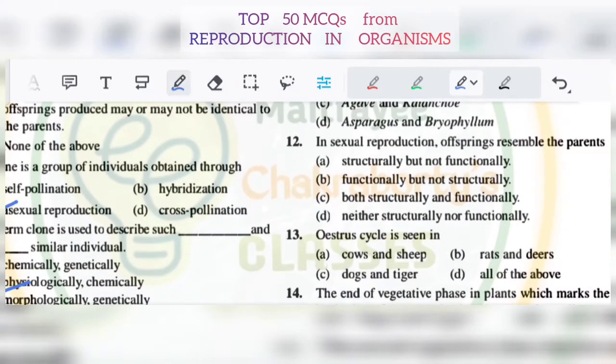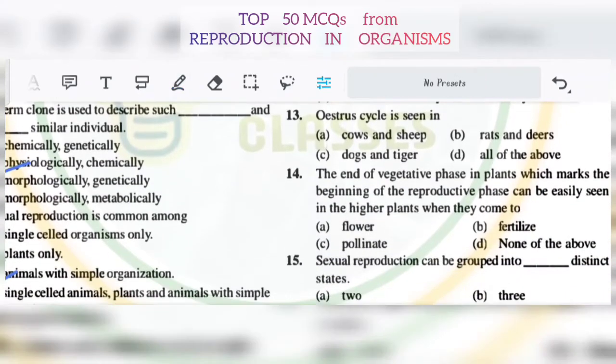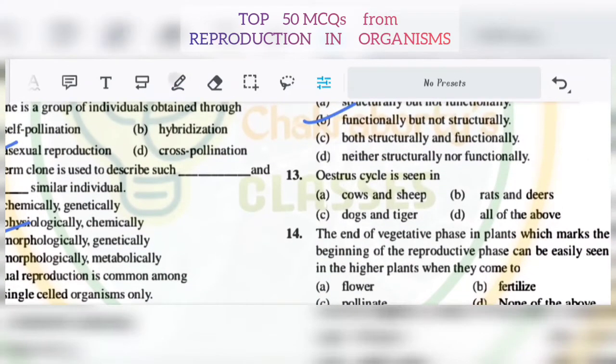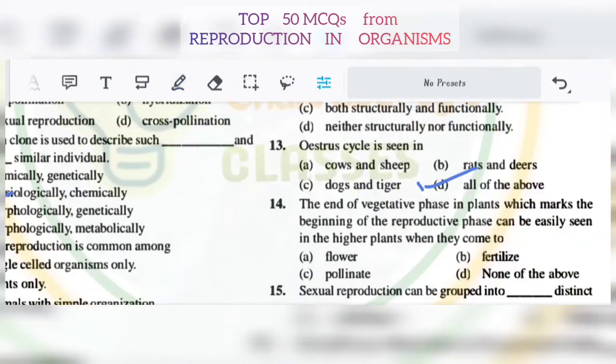Number 12. In sexual reproduction, offspring resemble the parents functionally but not structurally. 12B. 13. Estrous cycle is seen in cows and sheep, rats and deer, dogs and tiger, all of the above. So it will be 13D. Number 14.